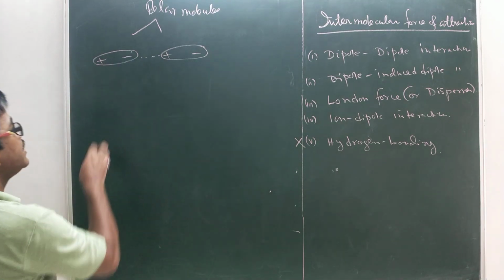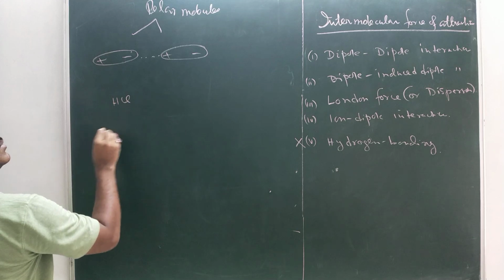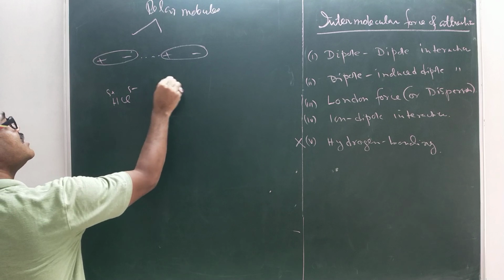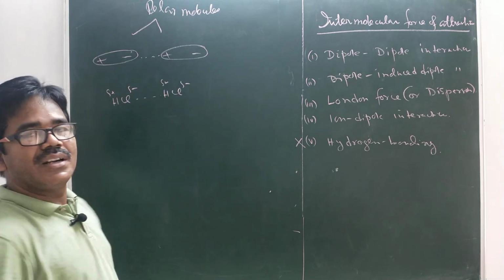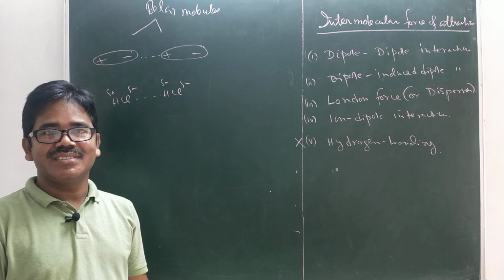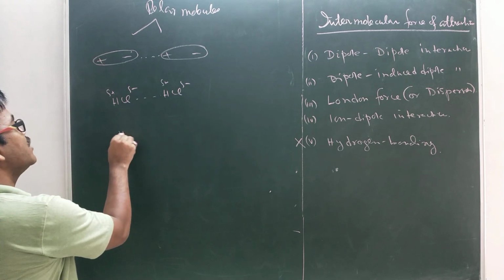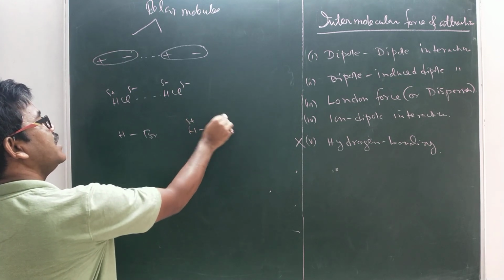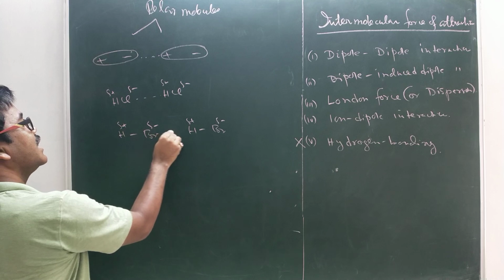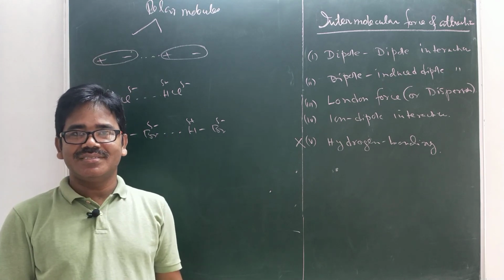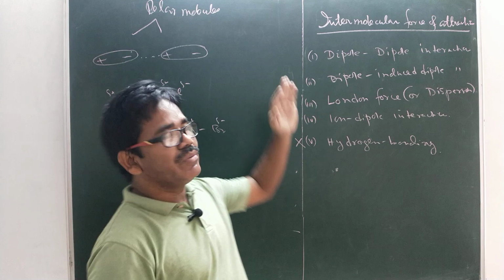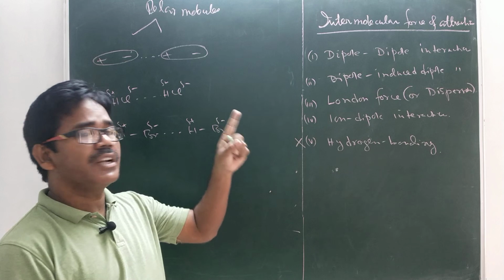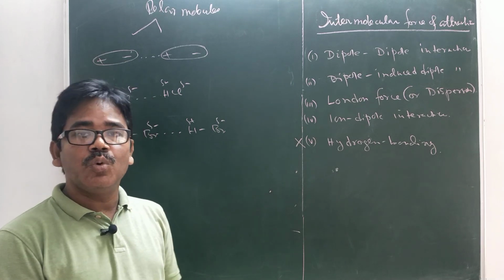If we have an HCl molecule and another HCl molecule, this is plus, this is minus, this is plus, this is minus. Therefore, here there can be dipole-dipole attractions. If we have an HBr molecule and another HBr, this is plus, this is minus, this is minus, this is plus, there can be dipole-dipole interactions. Please keep in mind, dipole-dipole interaction is possible only in the case of polar molecules.